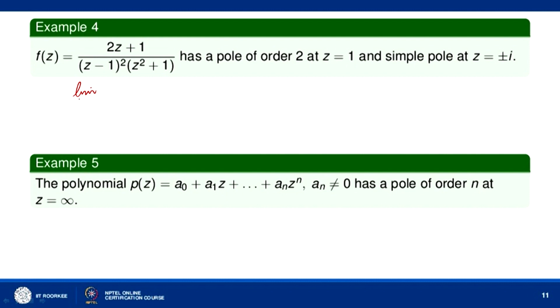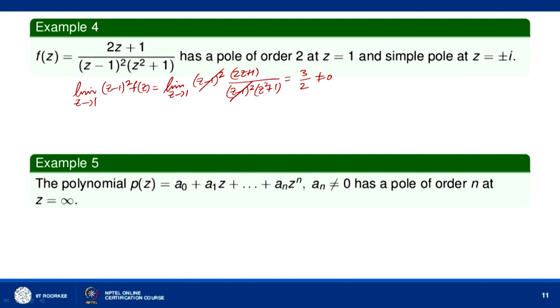We see that the limit as z tends to 1 of (z − 1)² f(z) is equal to the limit of (z − 1)²(2z + 1) upon (z − 1)²(z² + 1). This will cancel with this, and when z tends to 1 we will get 3 divided by 2, which is non-zero. So f(z) has a pole of order 2 at z equal to 1.